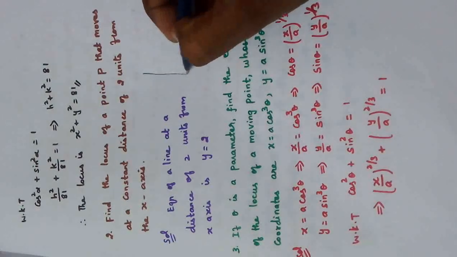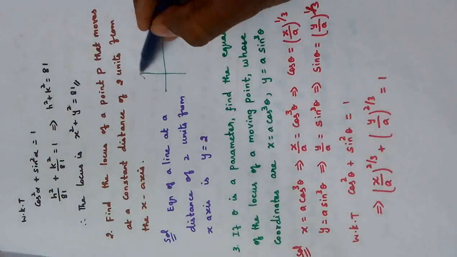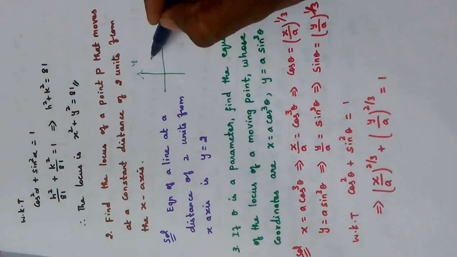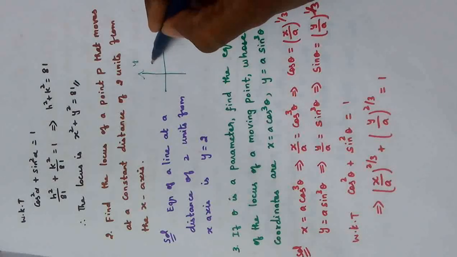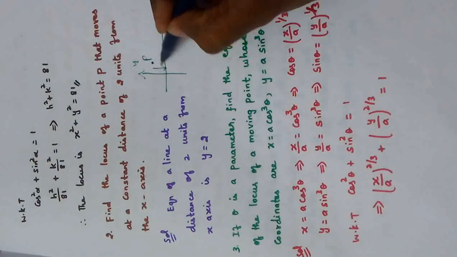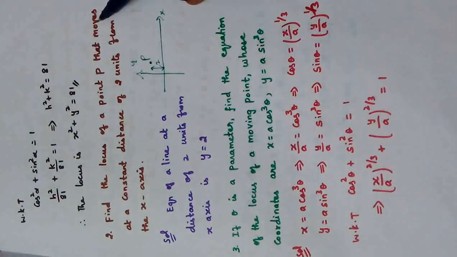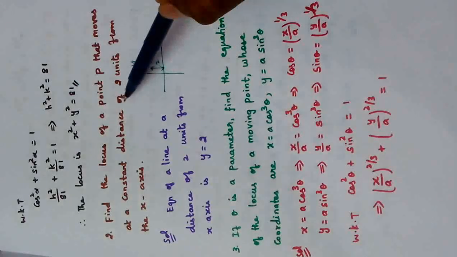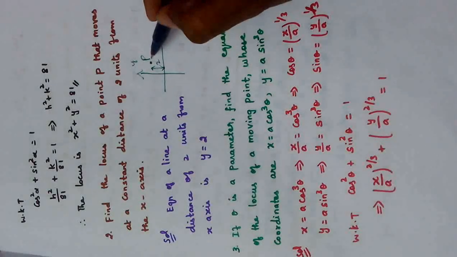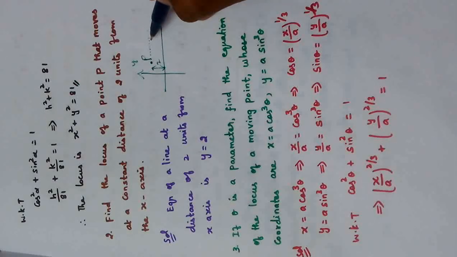Suppose, imagine that this is the x-axis and this is the y-axis. Suppose this is the point P, and this distance is nothing but 2 units. The distance from the x-axis is 2 units. The point P moves at a constant distance of 2 units, which means the point is moving like this. Wherever we measure, the distance will be the same, 2 units.